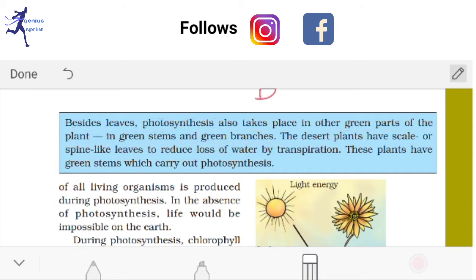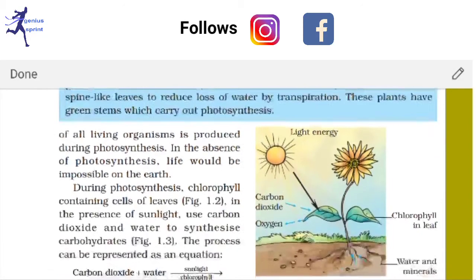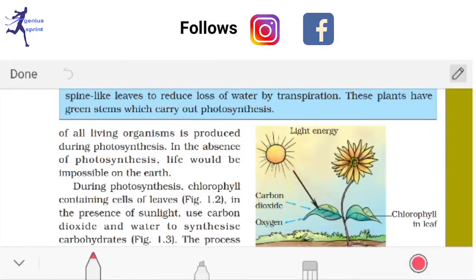Let's see what is written in this next part. All living organisms depend on the food produced during photosynthesis. In the absence of photosynthesis, life would be impossible on the earth. So from there it may be another question: in the absence of dash, life would be impossible on the earth. So what should the answer be?